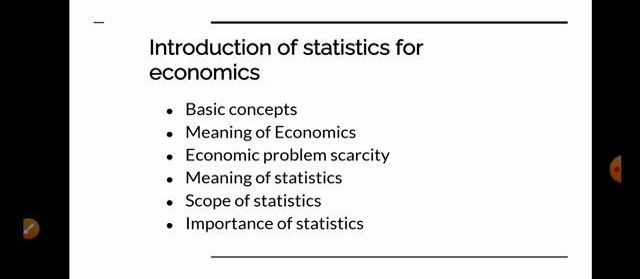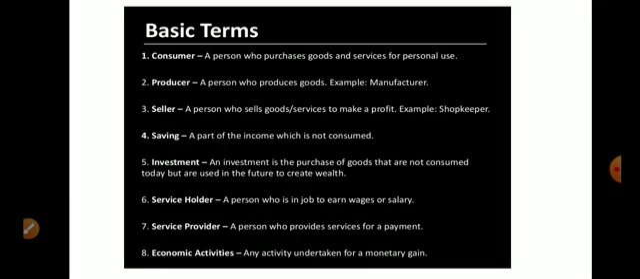Okay, let us see. First of all, we know the basic concepts of economics. A consumer is a person who purchases goods and services for personal use. A producer is a person who produces goods, for example manufacturers of any goods. Sellers are persons who sell goods and services to make a profit, like a shopkeeper.